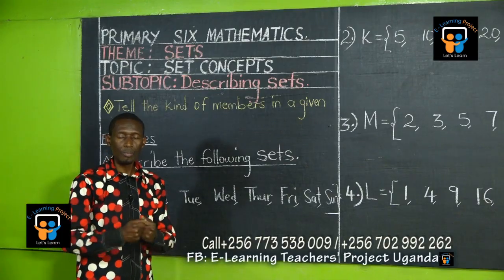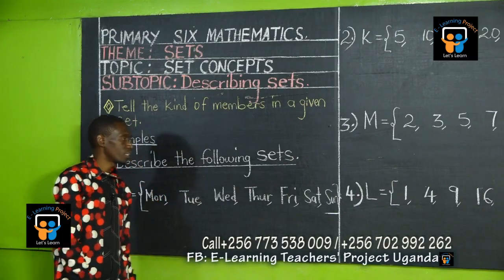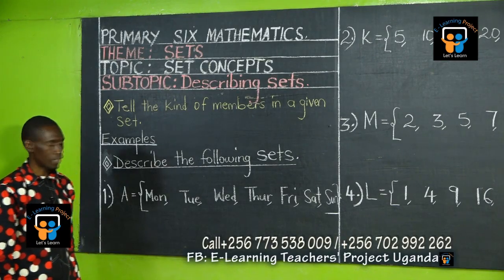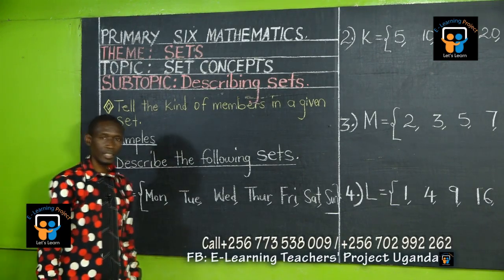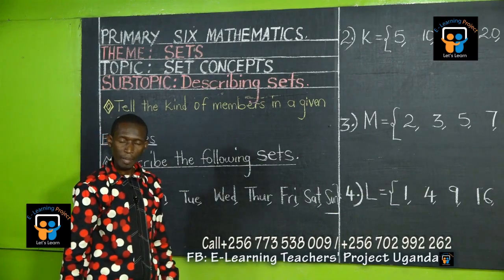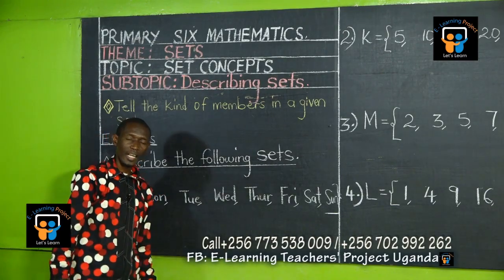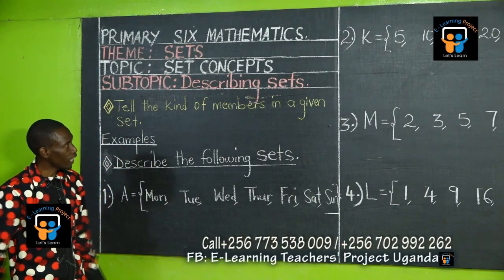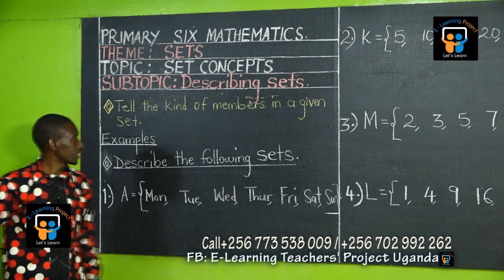What do they form? Is it a collection of trees? Is it a collection of prime numbers? Is it a collection of months of the year? So you tell the kind of members in a given set.